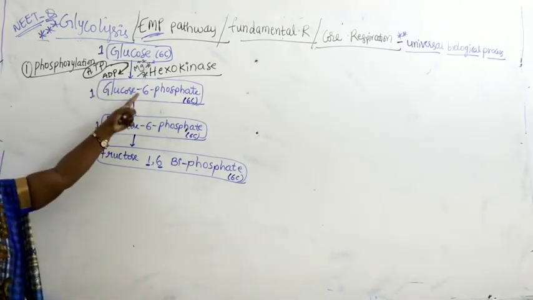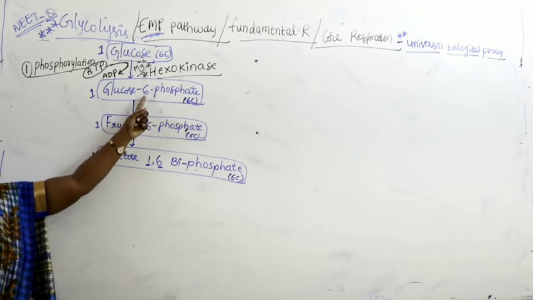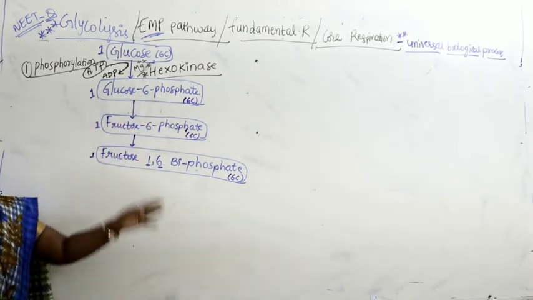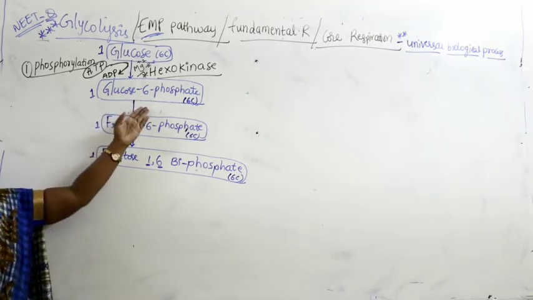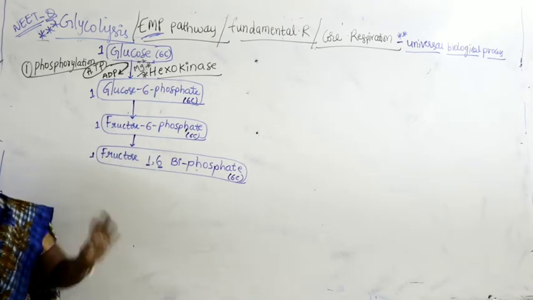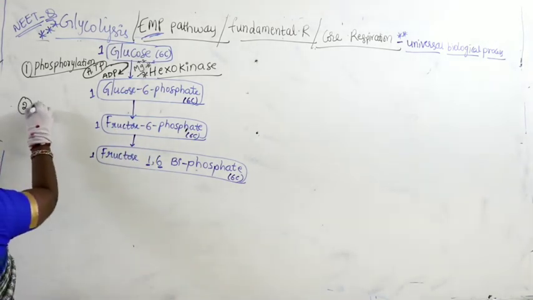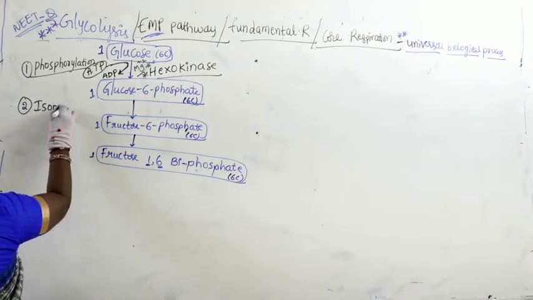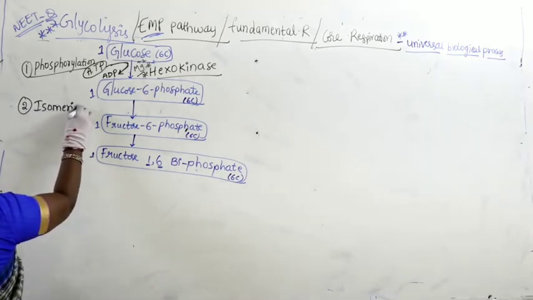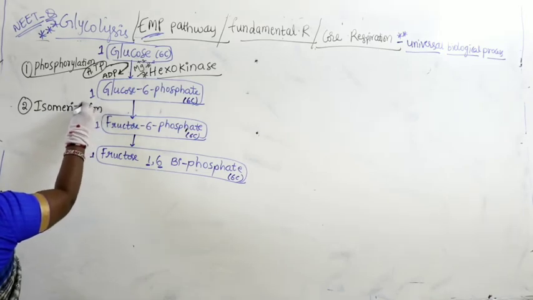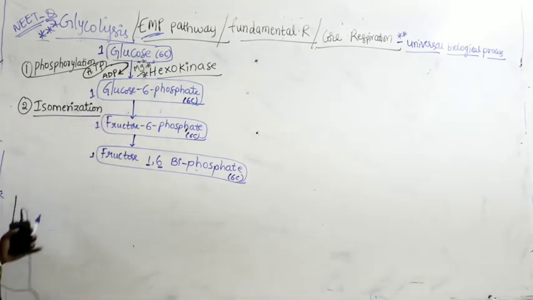Next, so it got the phosphorus. Phosphorus is attached to the 6th carbon. Right. Now, glucose 6-phosphate converts into fructose 6-phosphate. Now, what is the name of this reaction? The name of this reaction is called isomerization. What is the name of this reaction?